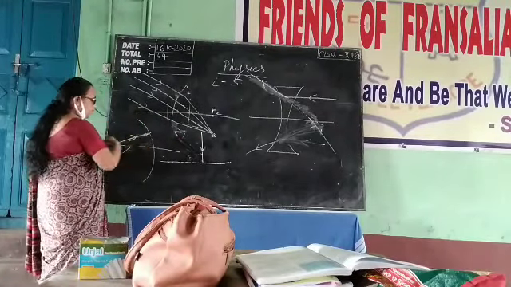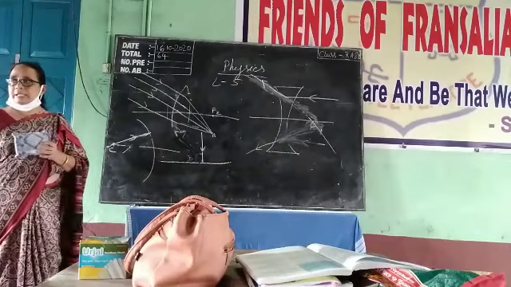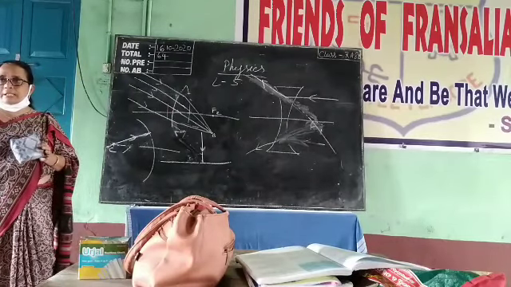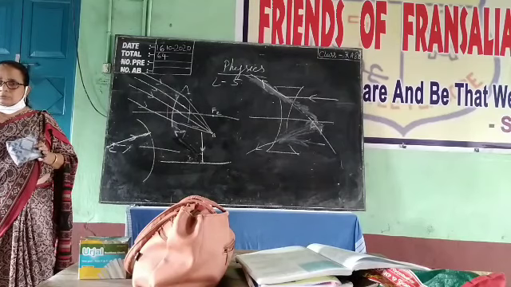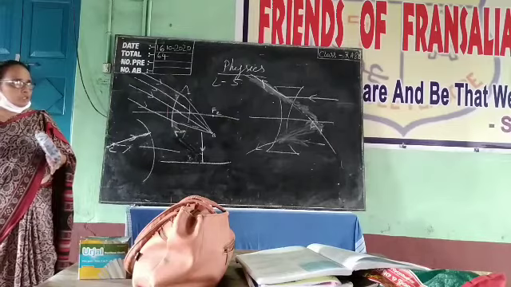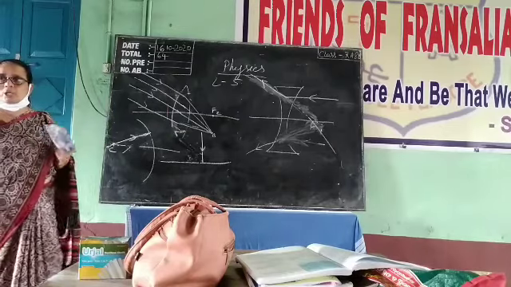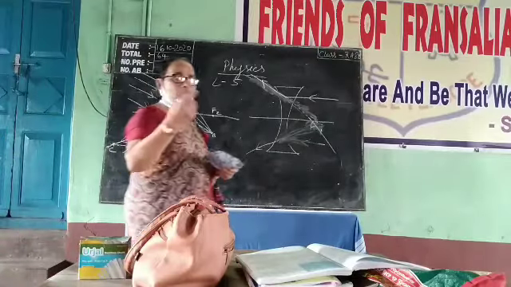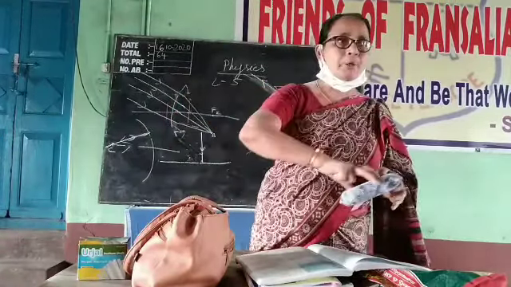So this is the incident ray, and it is passing through the center of curvature. So what is the angle of incidence? 0. What will be the angle of reflection? 0. So to have the angle of reflection 0, it should go back along the same line. Okay, now come to the next two points.